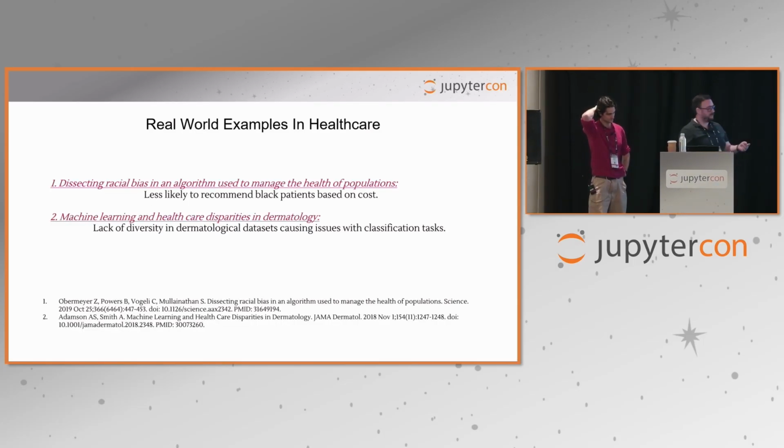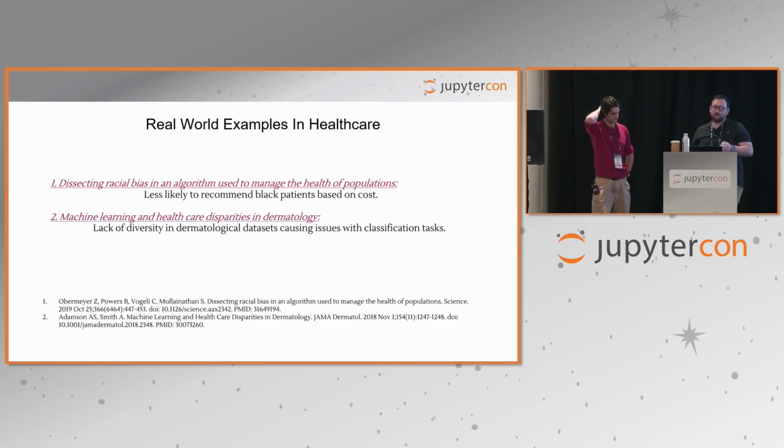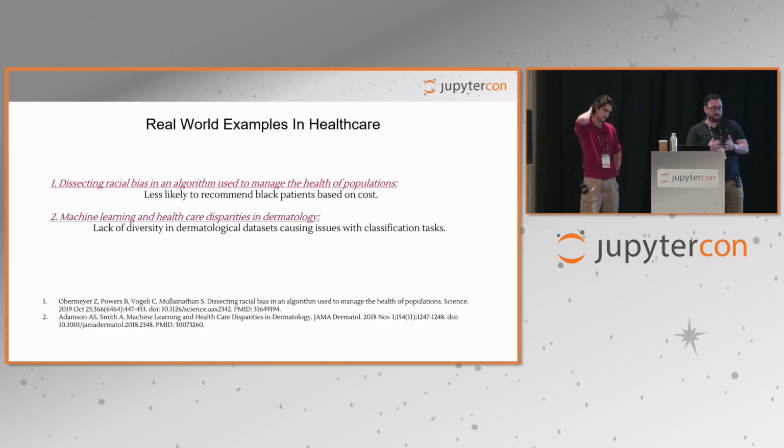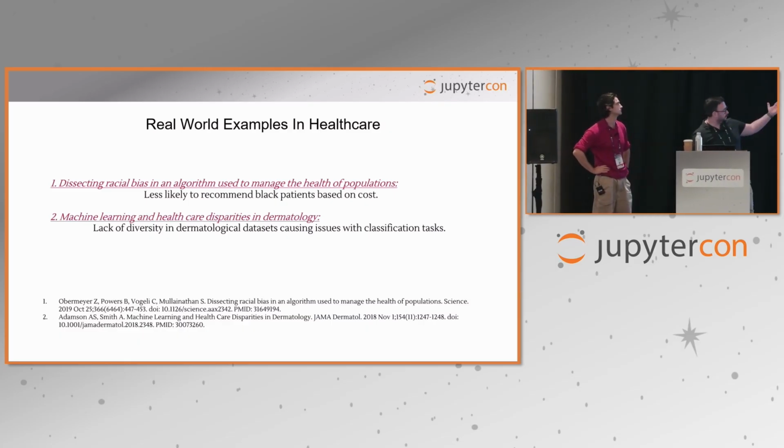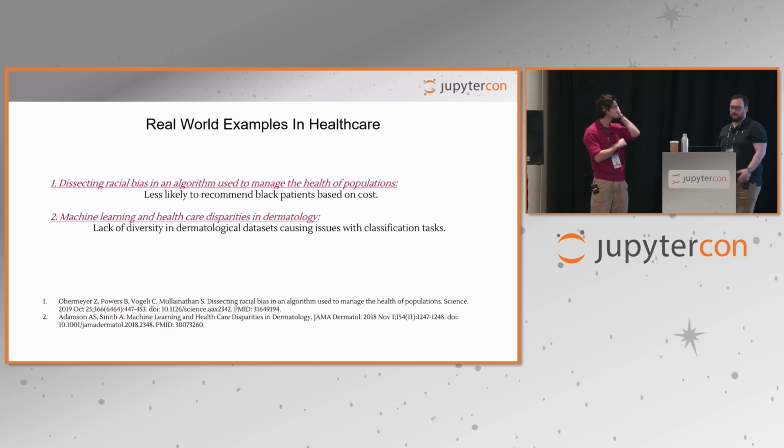And where does this matter in particular? Anywhere we see models making decisions that affect people directly, in healthcare, where we work, criminal justice, financial services, and so on and so forth. We've seen powerful examples of this in medicine, as a matter of fact. In one Science paper by Obermeyer and colleagues, there was an algorithm used to manage population health, and it was less likely to recommend care for Black patients because it used cost as a proxy for need. And cost historically underserves marginalized groups.